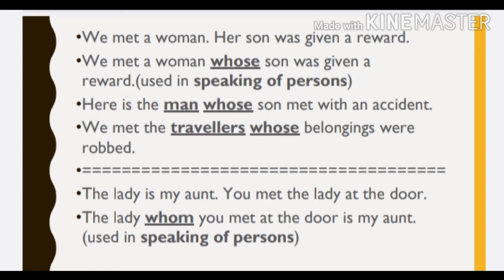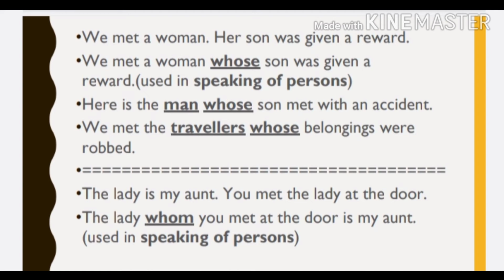Let's see some more examples. Here is the man whose son met with an accident. Next, we met the travelers whose belongings were robbed. So, it is also used for the noun that goes before it.